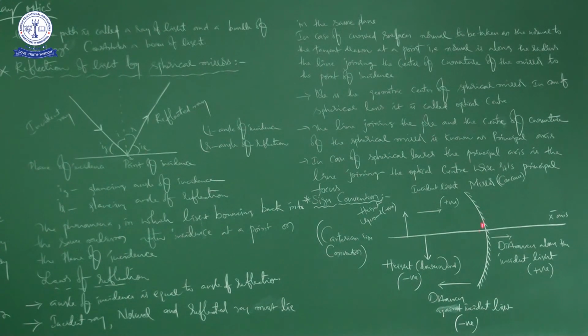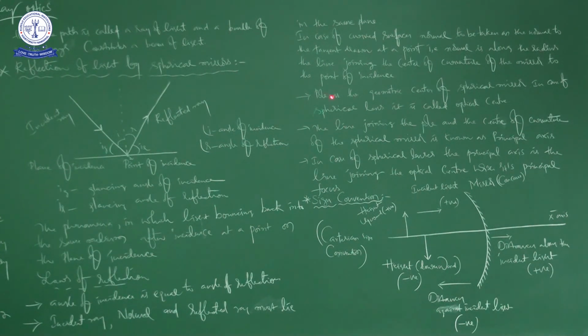If you change the point of incidence, the position of the normal will change. Suppose at this point, if you want to find the normal, then it is the normal. So what I am saying is, the line joining the center of curvature of the mirror to the point of incidence is a normal.